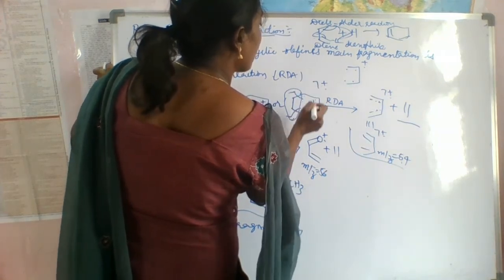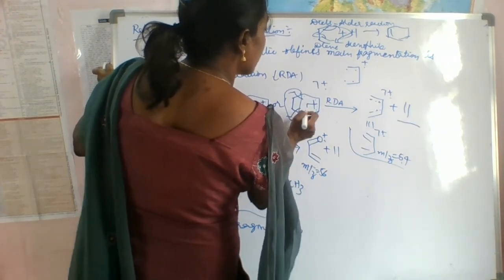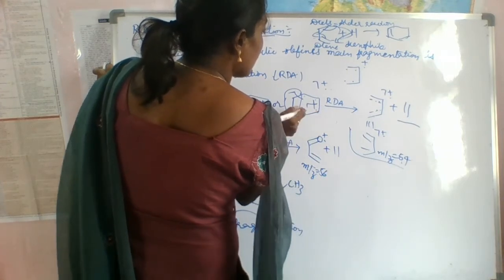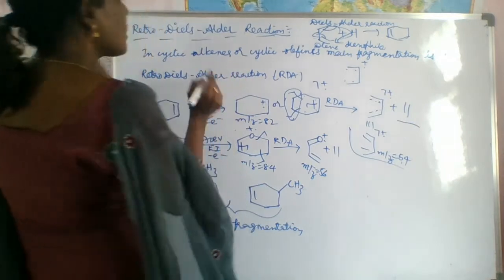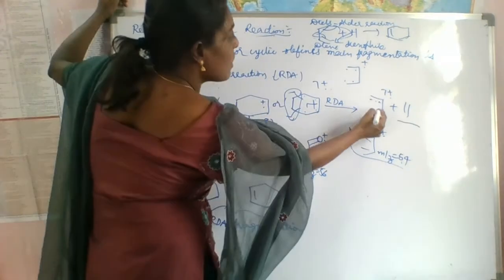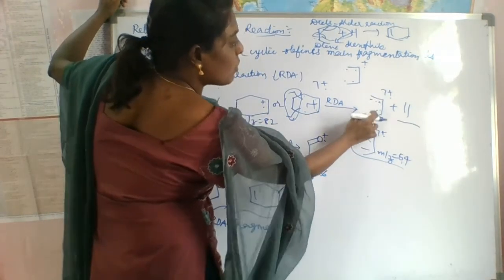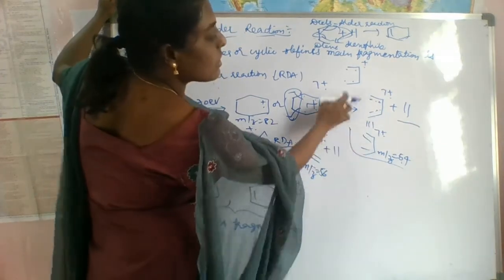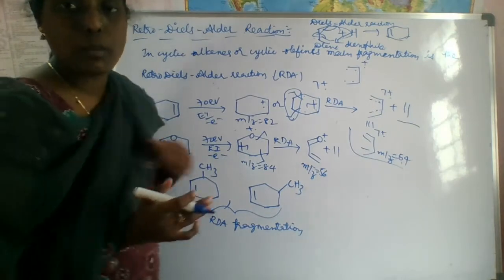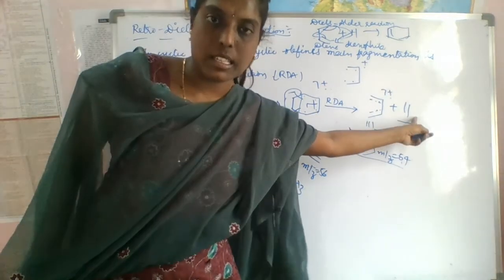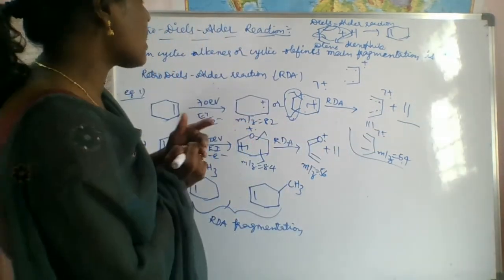Here it will give one radical, and here it will give one radical, and here we are doing homolysis of this bond, so it will give one radical. Total 4 radicals are there, thereby it forms two double bonds. And we are eliminating that neutral molecule part, which is nothing but ethylene. So this is the reverse